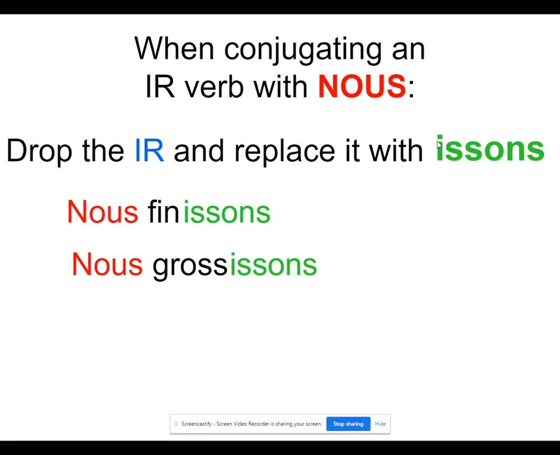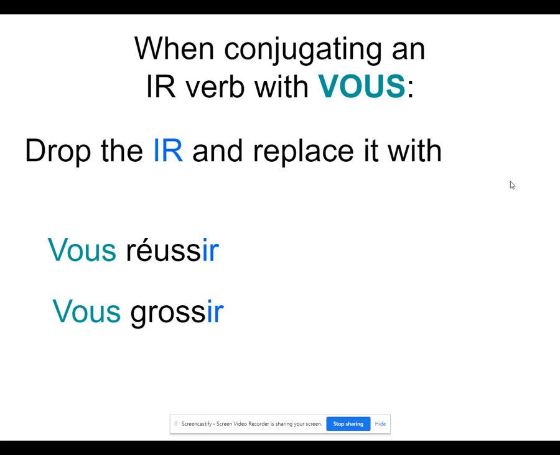So now that we've looked at this, any guesses as to what the ending for vous would be? When we conjugate a regular IR verb with vous, we drop the IR and replace it with ISSEZ. Again, there's that EZ that we are so familiar with when conjugating verbs with vous. We just add that ISS there. So vous with réussir, you guys succeed, or you're succeeding. Vous réussissez. There's another one with all these S's.